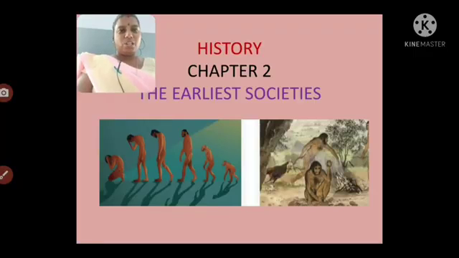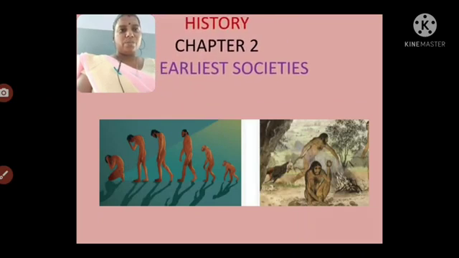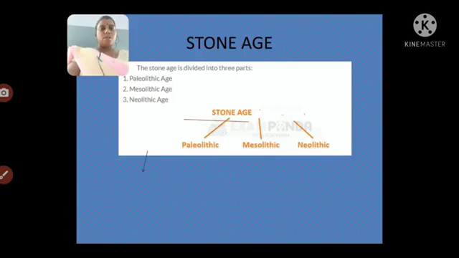Looking at the picture, you have an idea. How was the man? He was an ape-like creature. He gradually improved and changed into a human. It happened millions of years ago. Man improved gradually; he took many years to improve himself.